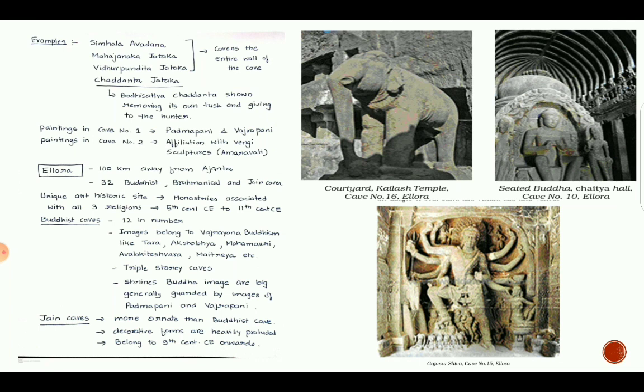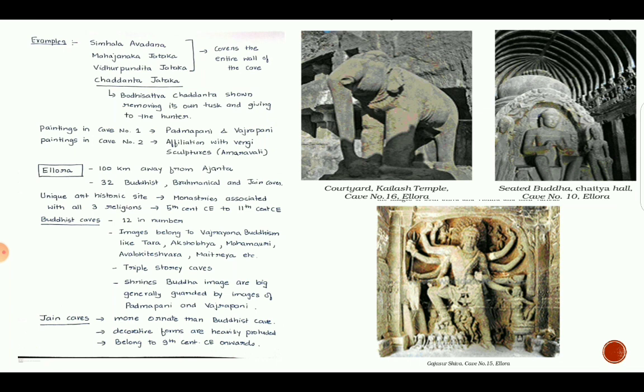Now, another important cave is Ellora. Ellora is around 100 kilometers away from Ajanta. It has 32 Buddhist, Brahminical and Jain caves. It is a unique art historic site because the monastery is associated with all three religions and the timeline varies from the 5th century CE to the 11th century CE.